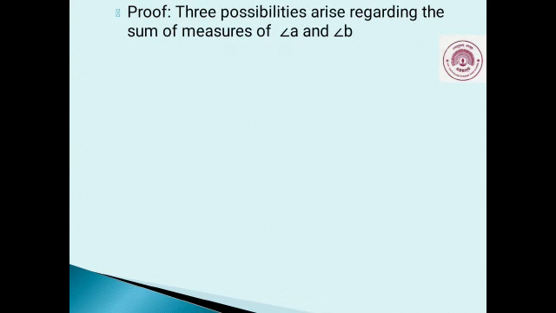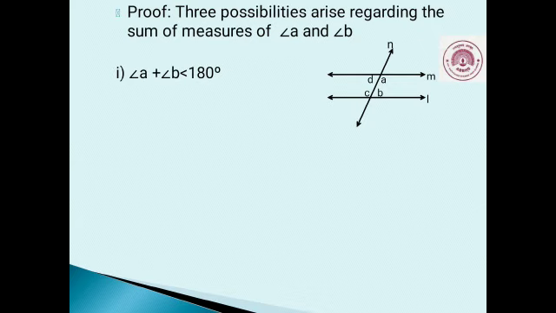Proof. There are three possibilities which arise regarding the sum of measures of angle A and angle B. The first possibility is angle A plus angle B less than 180 degrees. Second possibility is angle A plus angle B greater than 180 degrees. And the third possibility is angle A plus angle B equals 180 degrees.